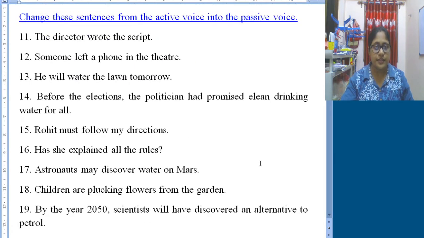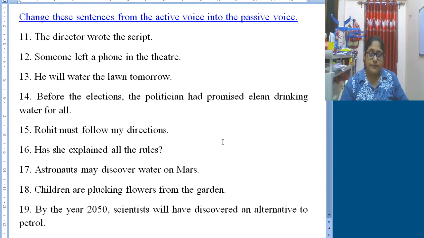So today we will discuss from number 11. Number 11 has the question, the sentence, active voice, that is the director wrote the script. Obviously the script was written by the director. You need to try these answers by your own self first, then you need to listen to this discussion. Okay. Number 12, someone left a phone in the theater. So a phone was left in the theater by someone.